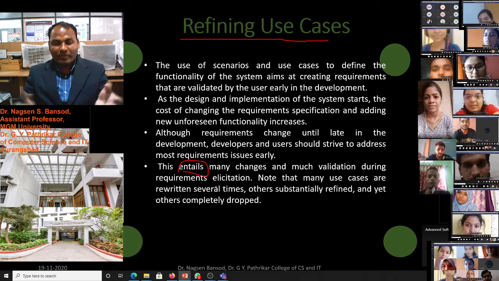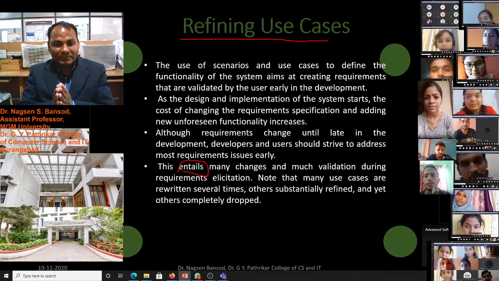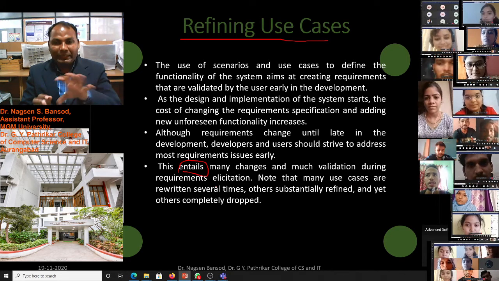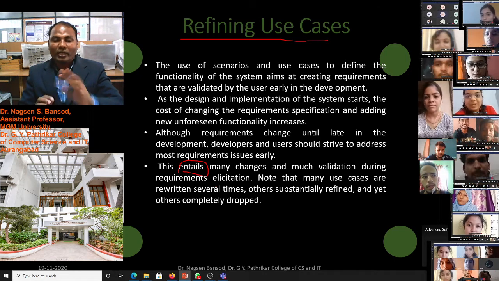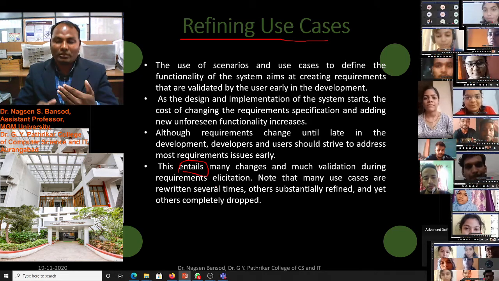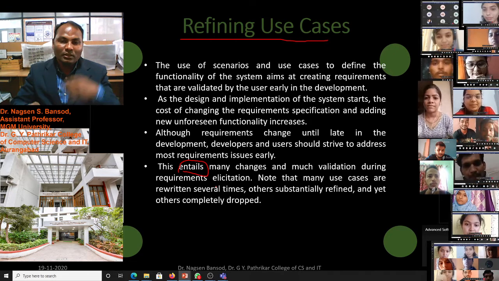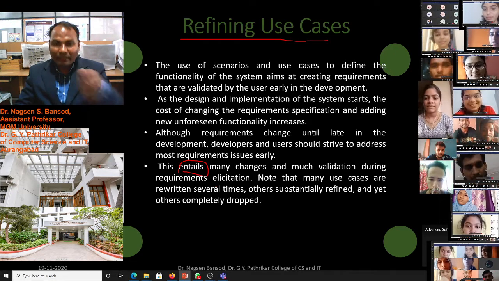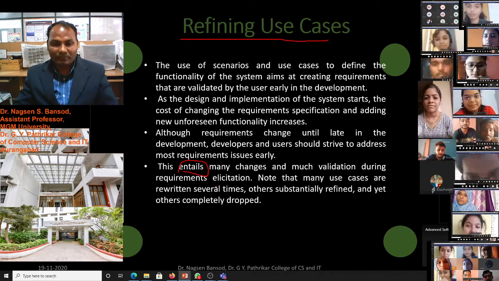At the time of requirement collection, we have to validate, in discussion with the users, whether all the information we have collected is proper, and rewrite if we miss something.